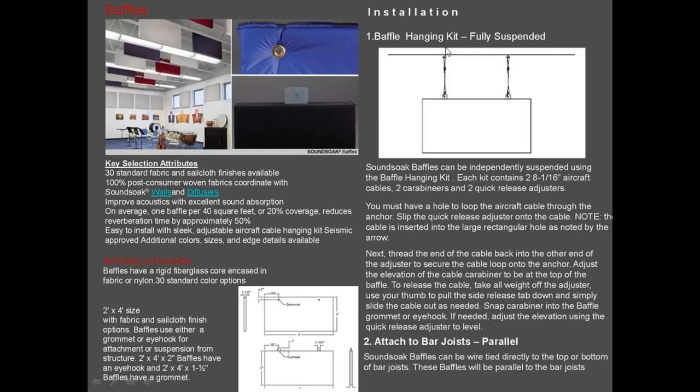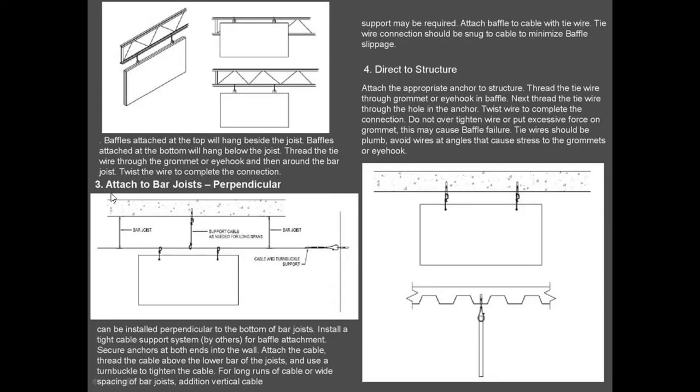First is the baffle hanging kit, fully suspended. Second is attached to bar joist, parallel. Their material and their sizes are given here. You just read it and go through it. Then step 3, attached to bar joist, this way. These are the bar joists. Then the fourth one is direct to structure, connected directly to the structure. This is our structure, the concrete element, and this is the false ceiling material.